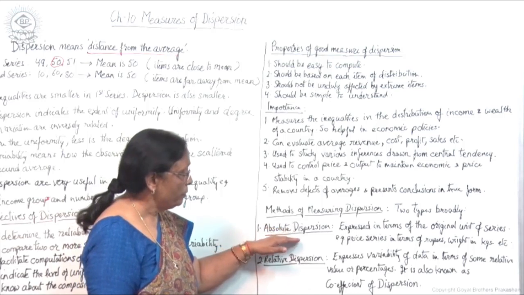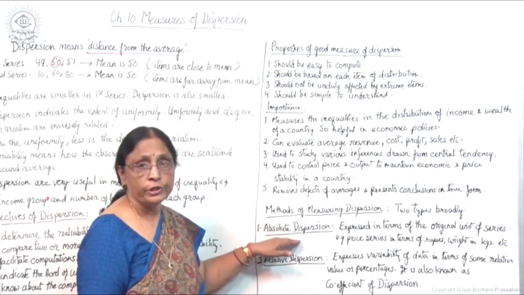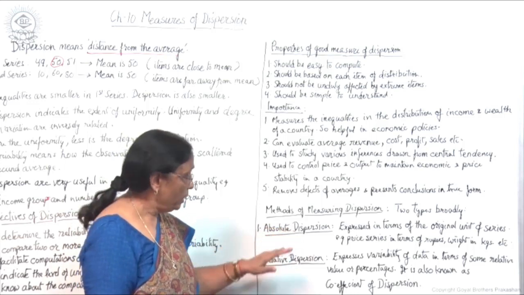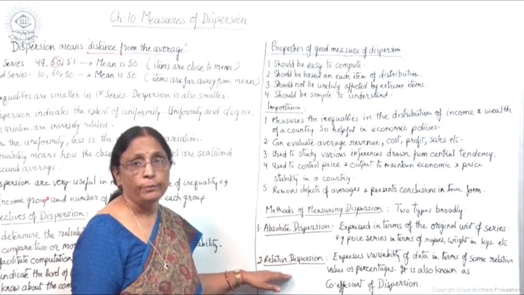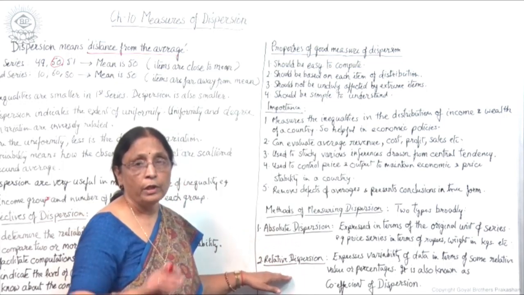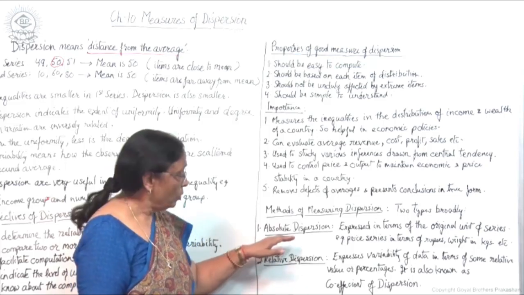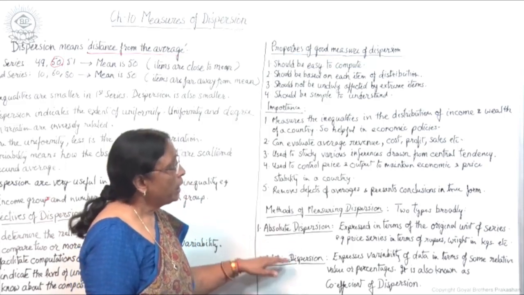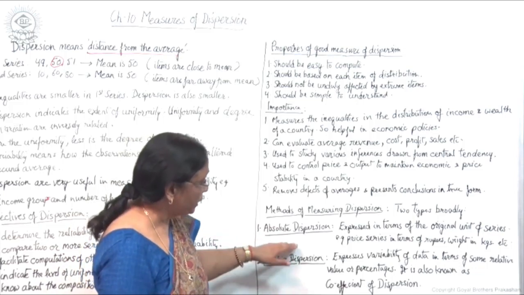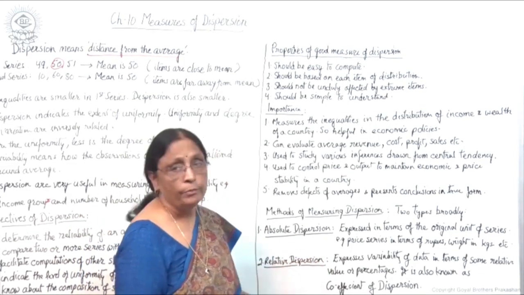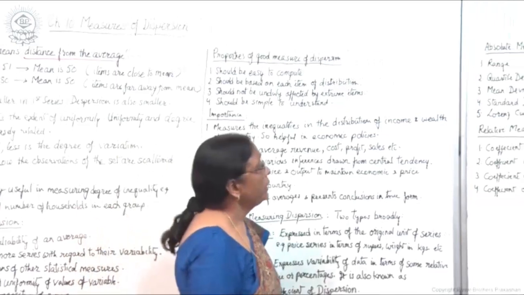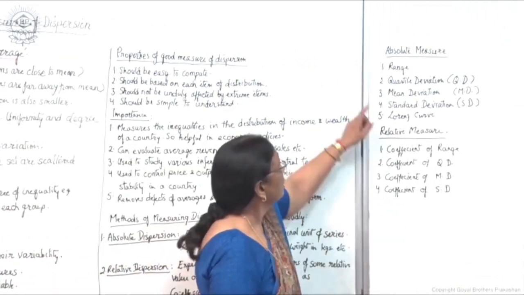This is expressed in actual or original unit of the item, and this is expressed in percentage or comparative study of data. So these are two methods, and in both these methods there are different measures which we are going to take in this chapter.